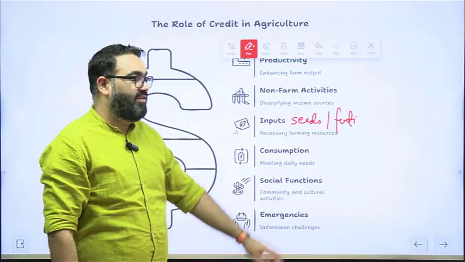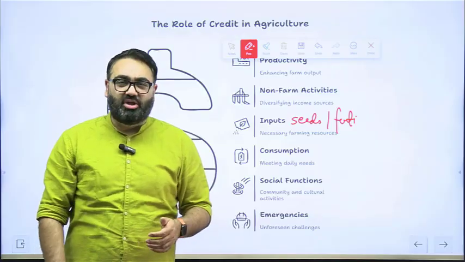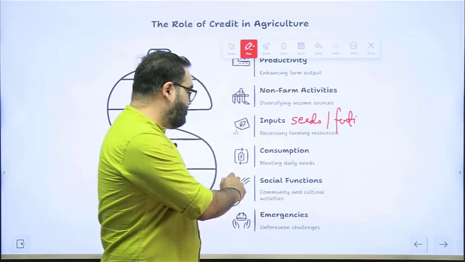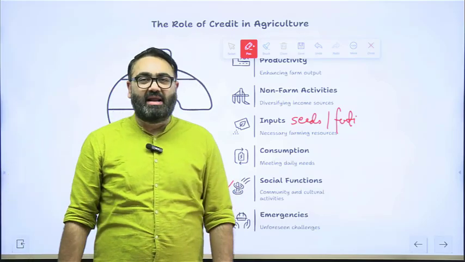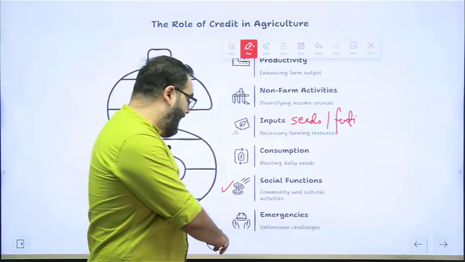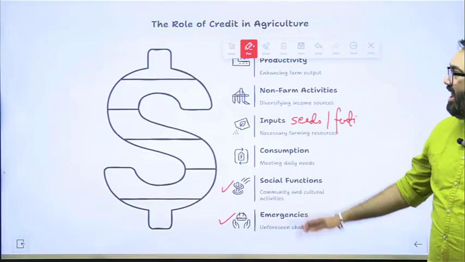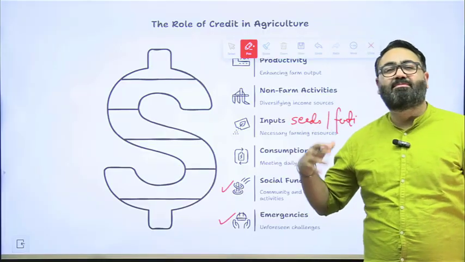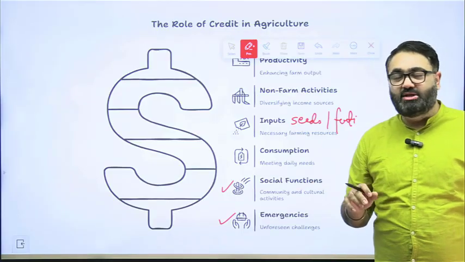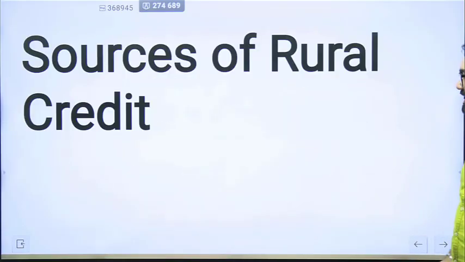Consumption, that means farmers' own daily needs. The farmer needs to feed their own family, so their own daily needs, their daily consumption. Social functions for society, for the community, building, let's say, a place where the community can sit together, they can discuss matters, and for emergencies as well going ahead. All these are things that the farmers require credit for. All these are areas where the farmers need money from the banks, and thus the banks here have to come in the picture.